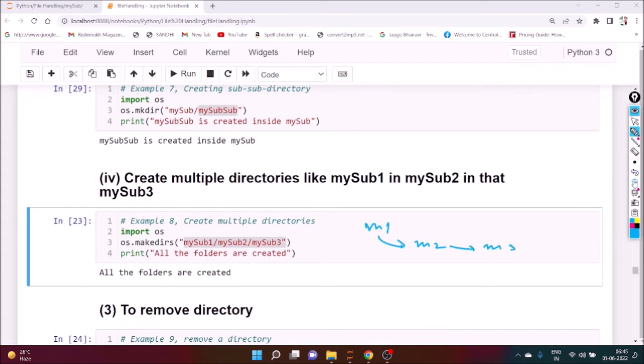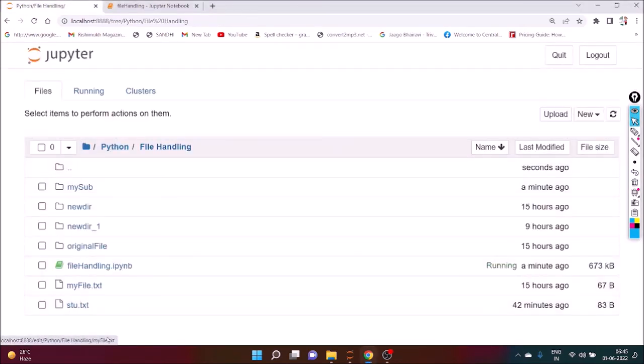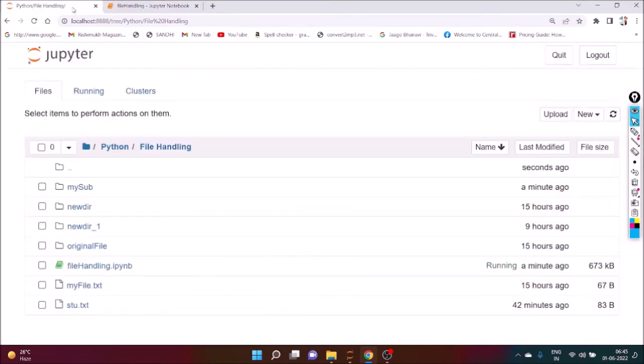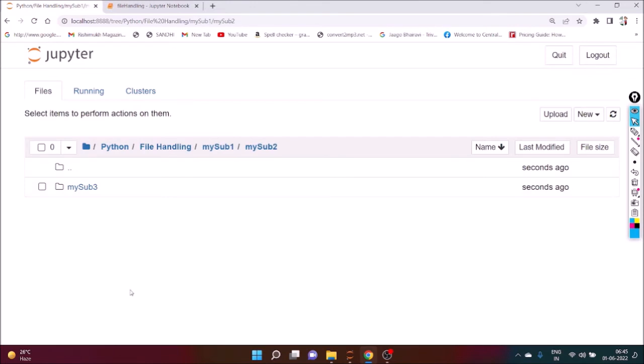So we can check whether my sub1 is there or not. Now we can see my sub1 is not there. If you execute it, we can see now my sub 1 is there, inside my sub 2 is there, inside my sub 3 is there. Definitely, this is our path.